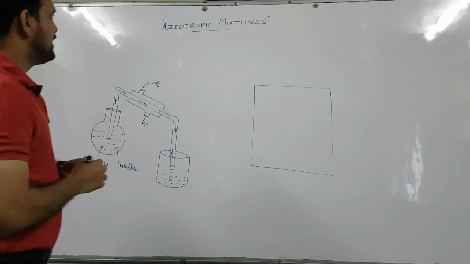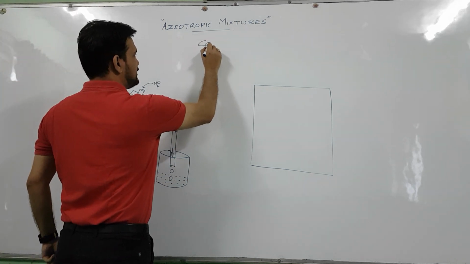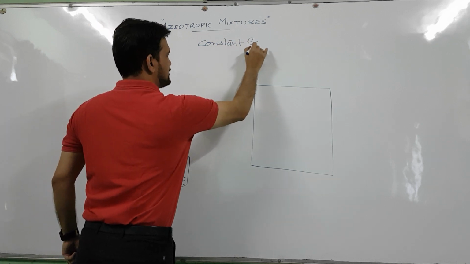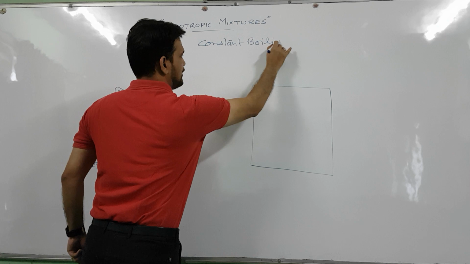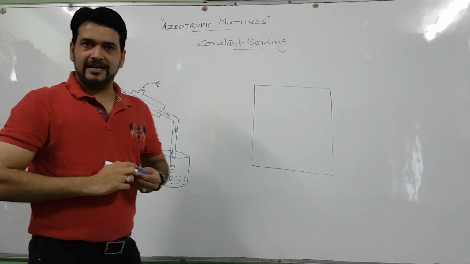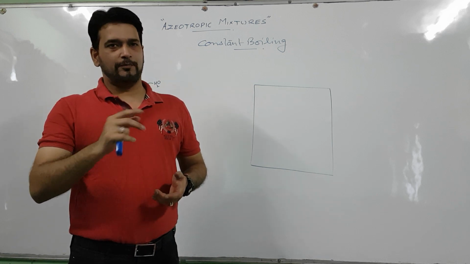Azeotropic mixtures are constant boiling mixtures. They are constant boiling mixtures and they can distill without any change in their composition.